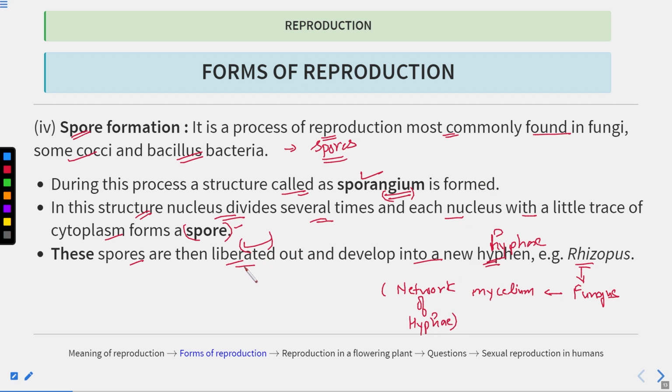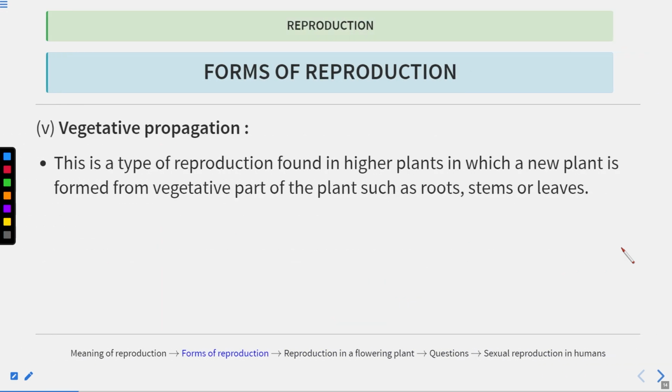So the spores are released from the sporangium and they develop into new hyphae. Clear? This is how asexual reproduction takes place in fungus by spore formation. There is formation of the spore. Okay, this is clear. Now let's move on.